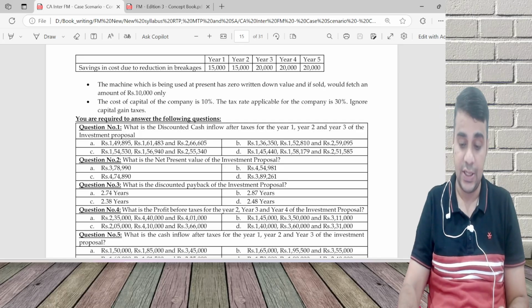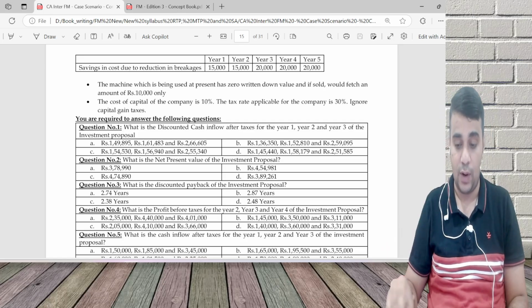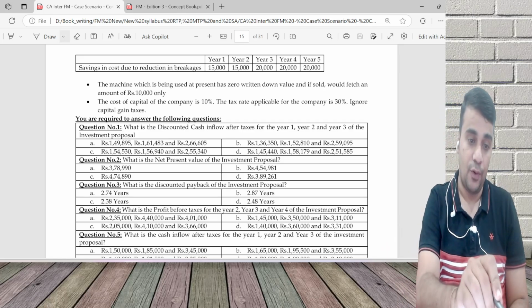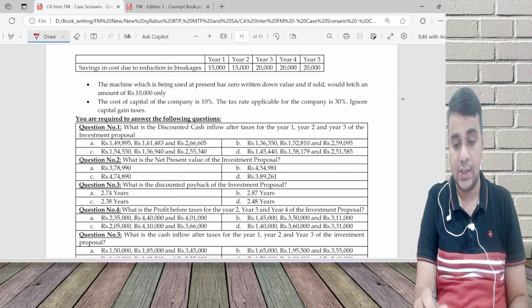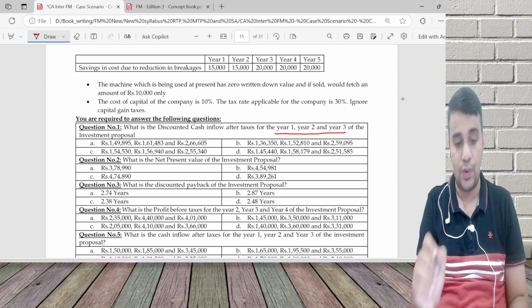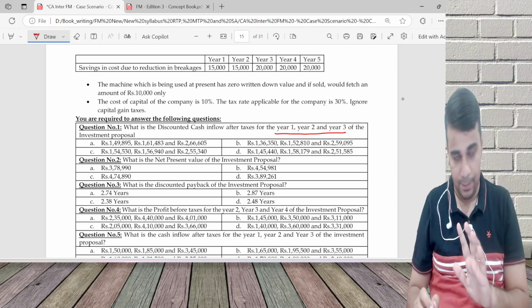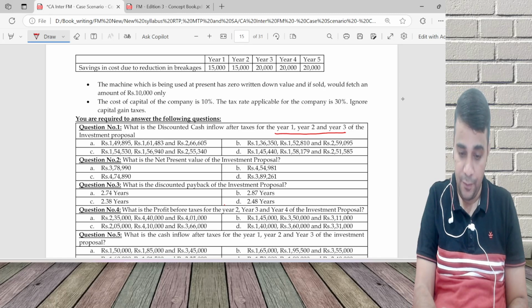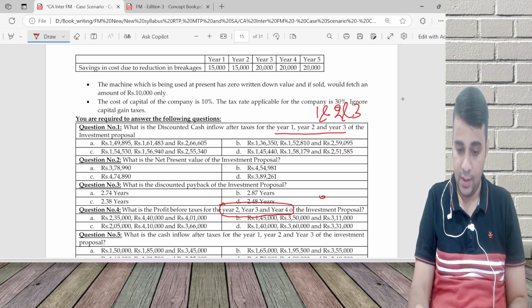So here it is cash inflow after tax, and at the top it is discounted cash inflow after tax. So in one place they've asked only cash inflow, in another place they've asked for discounted cash inflow. This is for year 1, year 2, and year 3 discounted cash inflow. Here NPV, discounted payback, and profit before tax of year 2, year 3, and year 4. This is 1, 2, and 3. This is 2, 3, and 4. Again 1, 2, and 3.